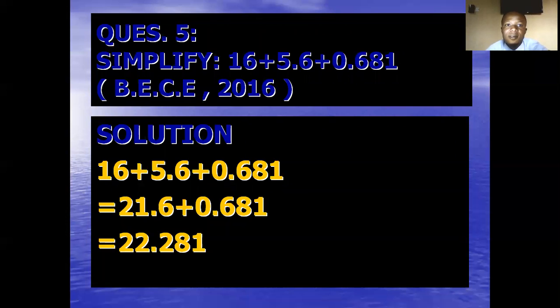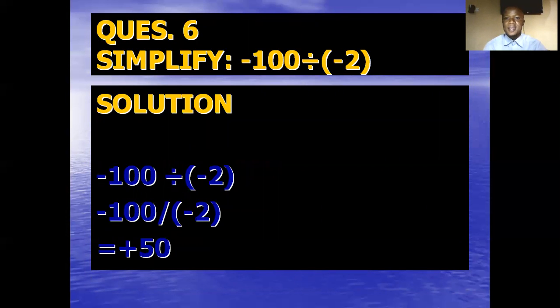Question number 5, 16 plus 5.6 plus 0.681. Basic question, 2016. Okay, this one is simple because the numbers are all positive. So you have 16 plus 5.6 will give us 21.6. Then the 21.6 added to 0.681 will give us 22.281.